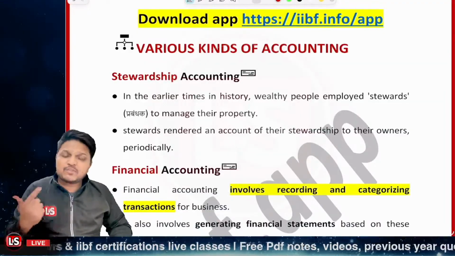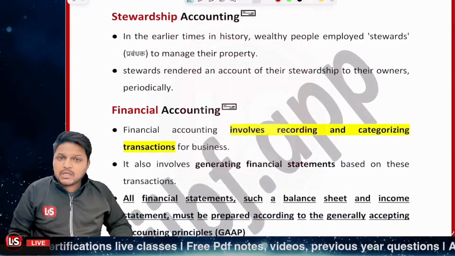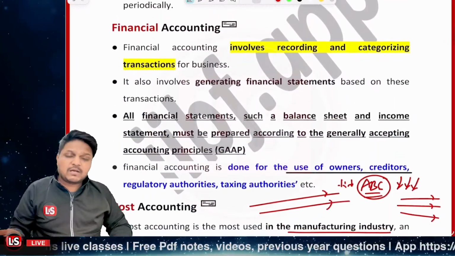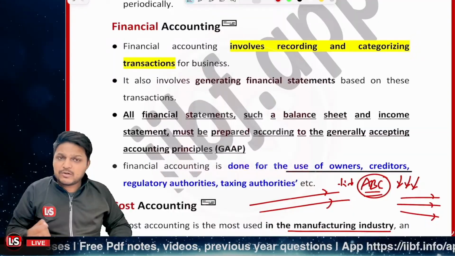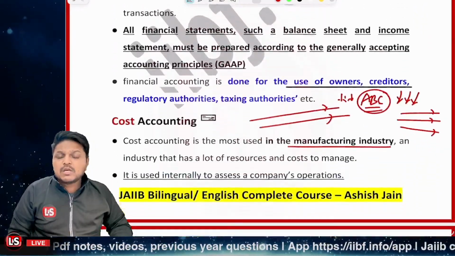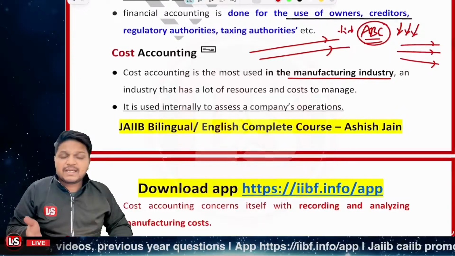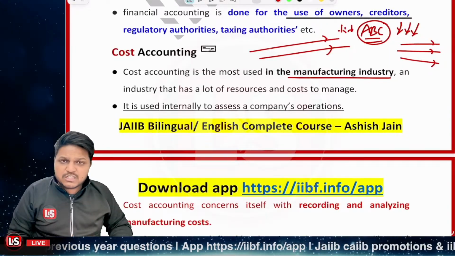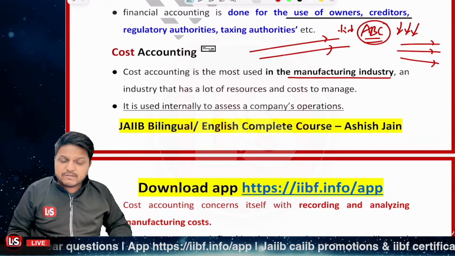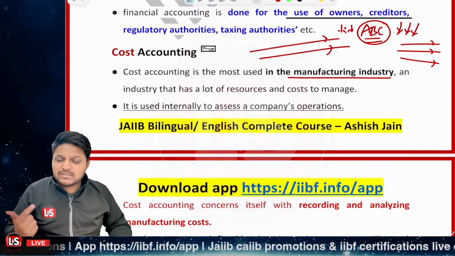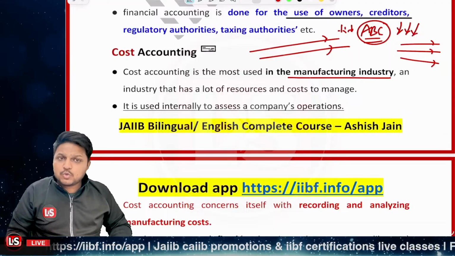So in a nutshell, we can say stewardship accounting was related to whatever estate was being managed by the stewards. Financial accounting means we are dealing with monetary things, managing and recording those transactions. Cost accounting is taken care of in the case of manufacturing industries, because they are to take care of the different costs, manage the costs, and take care of the different resources, right?